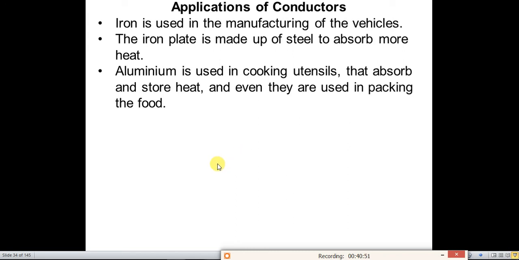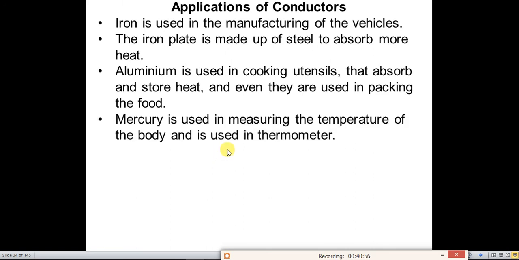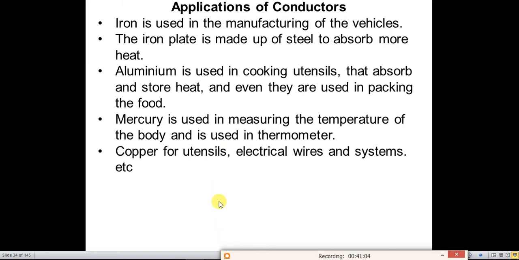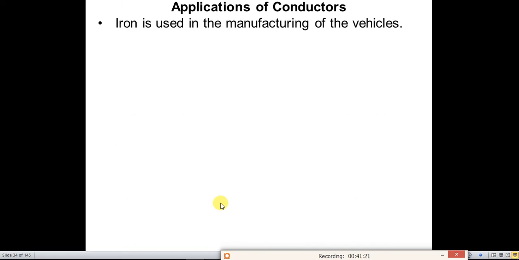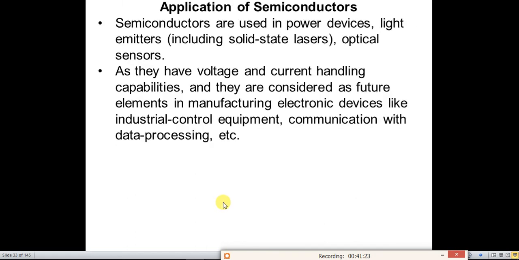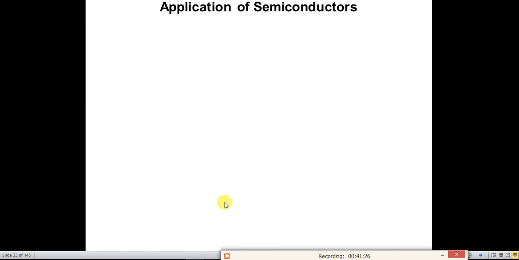Some conductors like mercury are used in thermometers for measuring the temperature. And the most commonly used metal conductor element is copper, which is used in almost all electrical wires and systems. So this is all about the applications of conductors, semiconductors, and insulators.